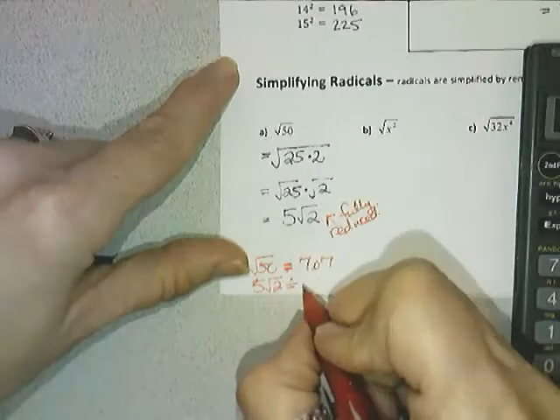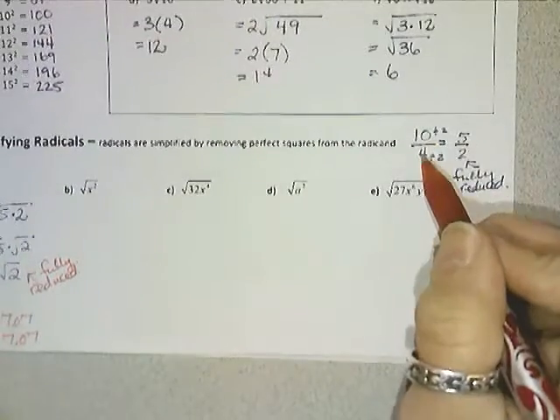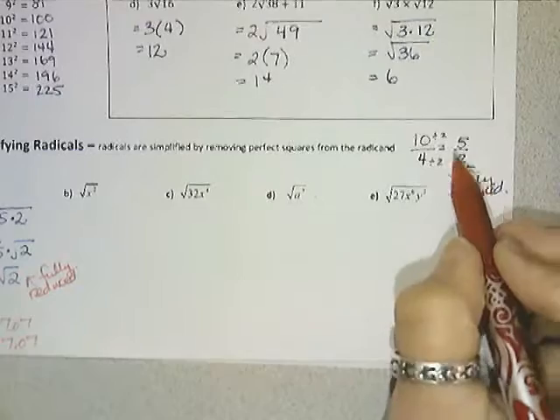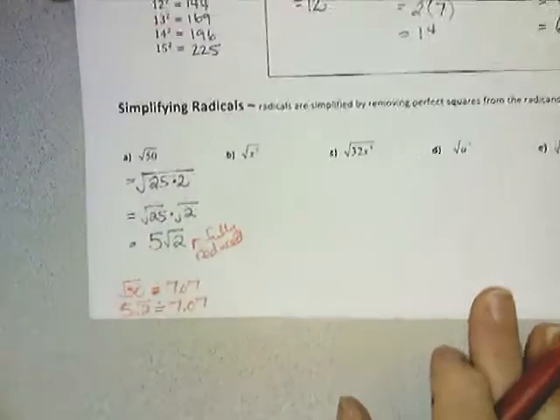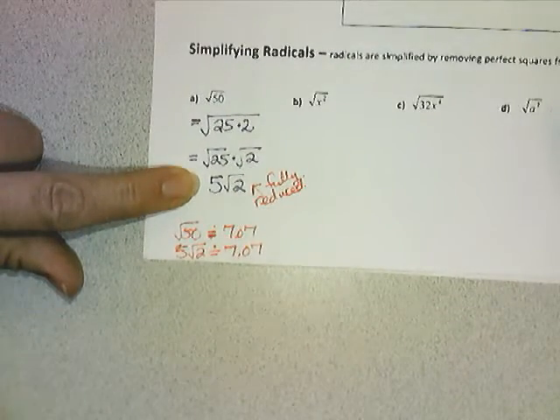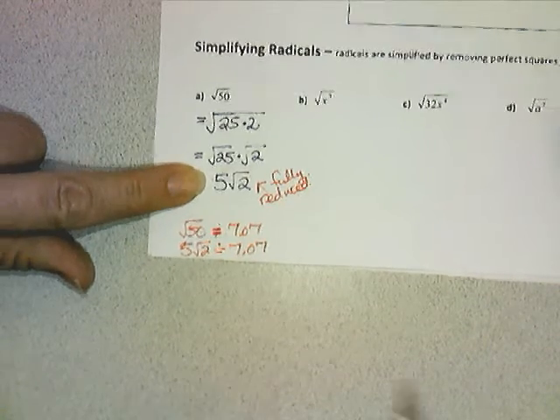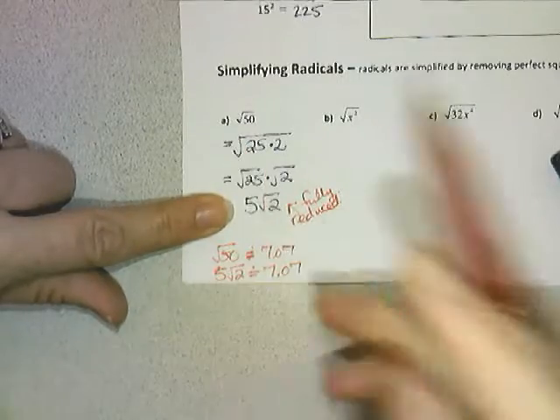And it should be, because they are identical values, just like your 10 over 4 has identical value to your 5 over 2. They would both be 2.5 if you put them through a calculator. These are identical values here, but they are different versions of that same value. They are the fully reduced value of the radical 50.